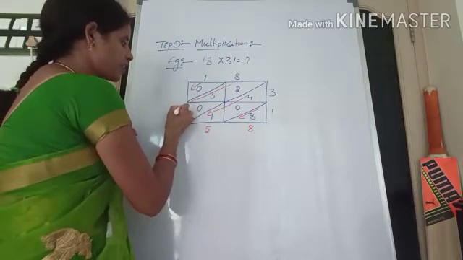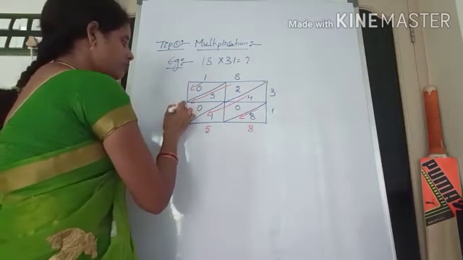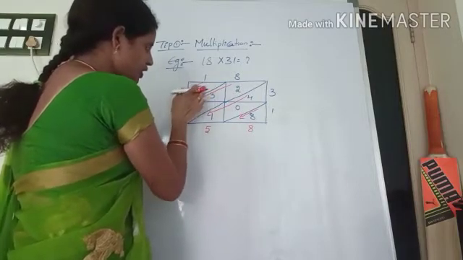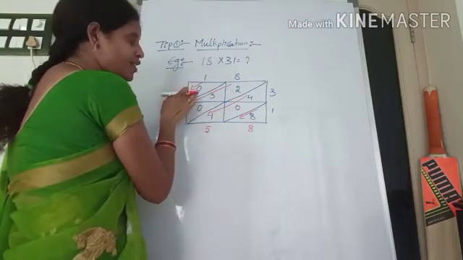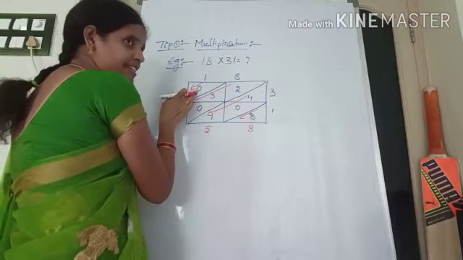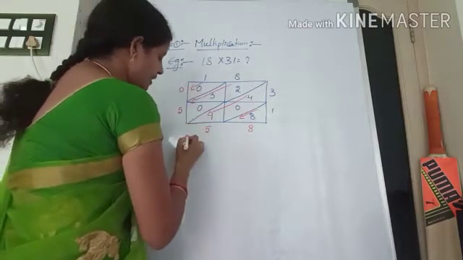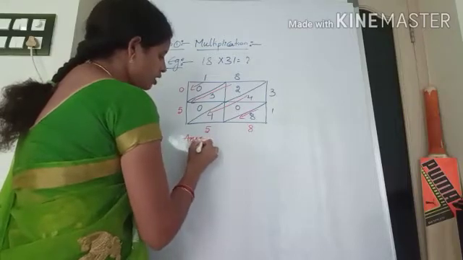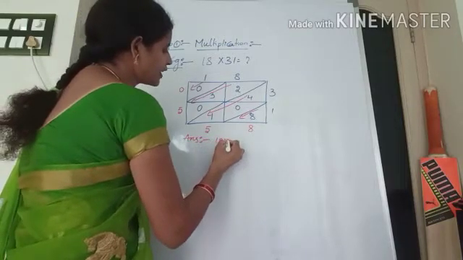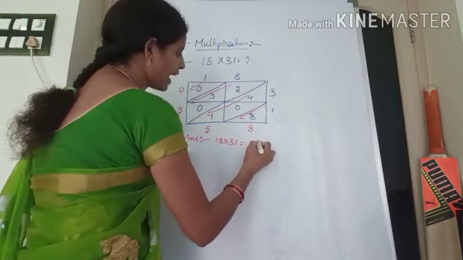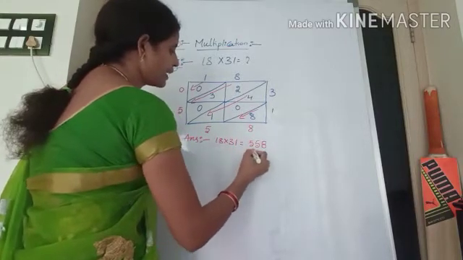You keep here 5. Next you come to this box. Here only one digit we are having. That digit is 0, so you simply keep here 0. And the answer is, 18 into 31 equals 558. This is the answer.